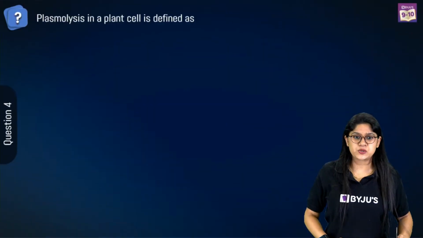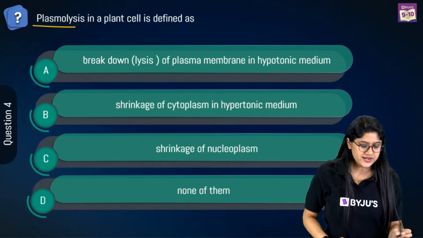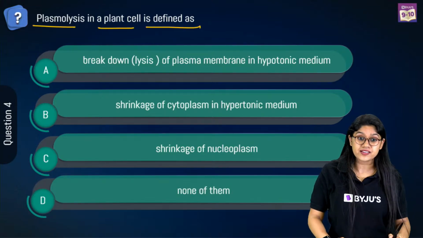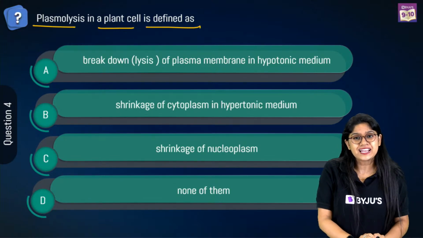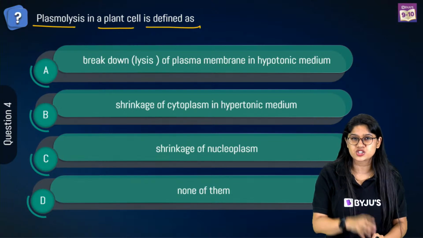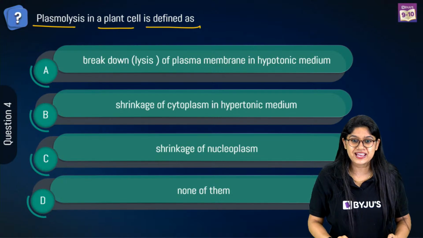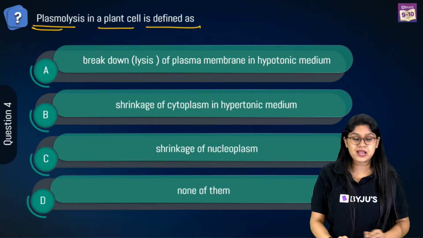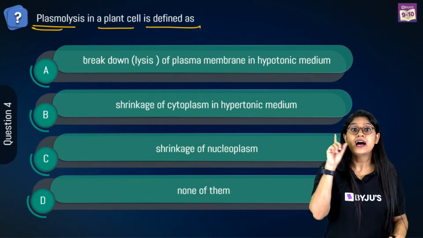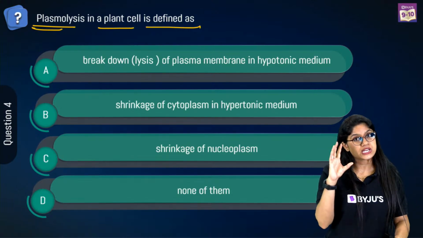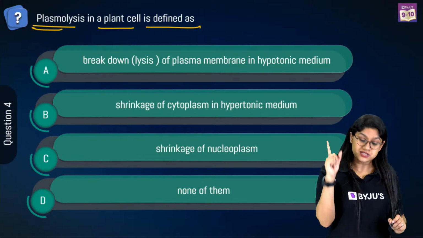Here is the next question. The question is, plasmolysis in plant cells is defined as. Before we look for the answer for this particular question, can you tell me what is plasmolysis? You remember, in our session, we had a great discussion about plasmolysis. What is plasmolysis in a plant cell defined as? Breakdown of the plasma membrane in the hypertonic solution, or shrinkage of the cytoplasm in the hypertonic medium, shrinkage of nucleoplasm, or none of them.